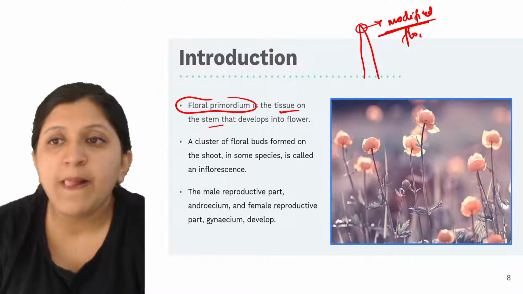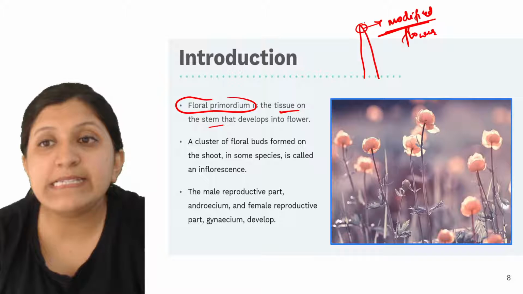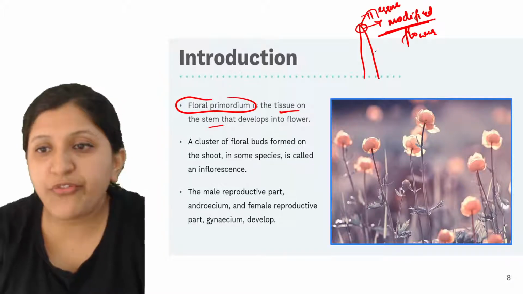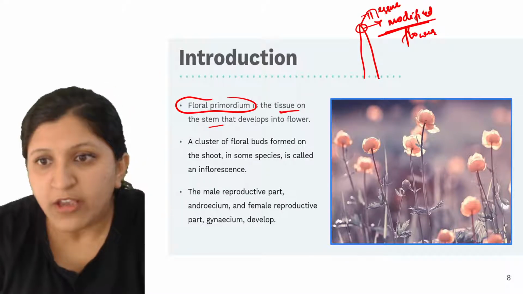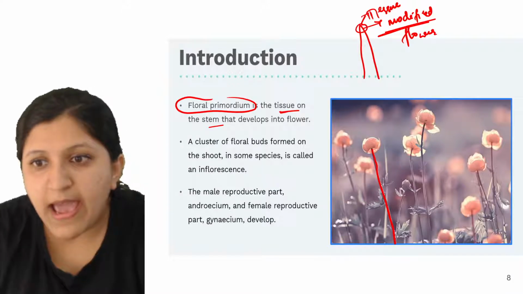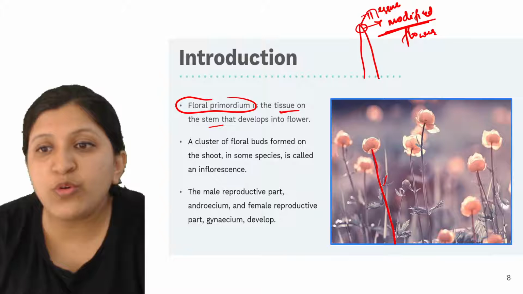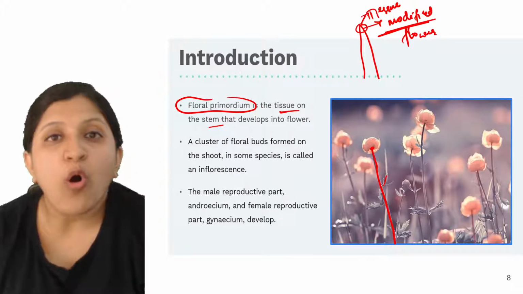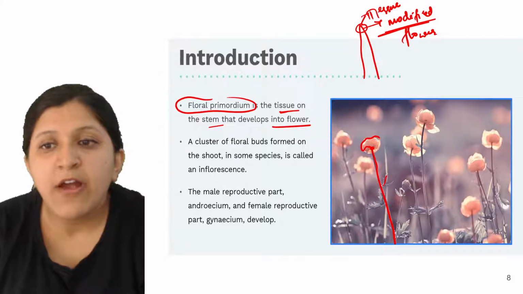So there can be a flower arising, and that is the floral primordium. It is a tissue. We can see this clearly with this picture. This is a stem, and here you can see the leaves. Then this tip that you see is a tissue on the stem itself which is developing into a flower.